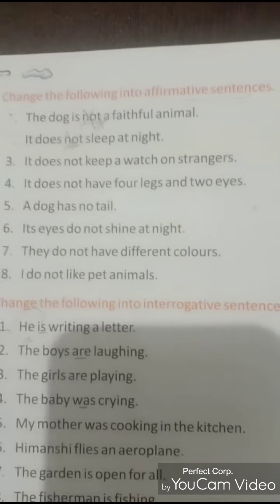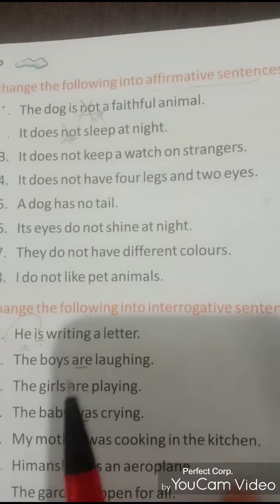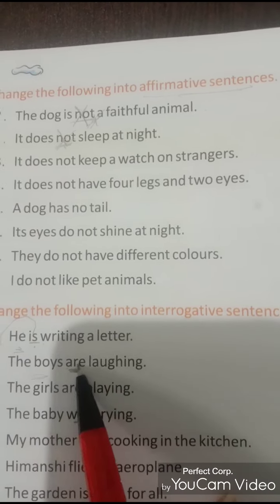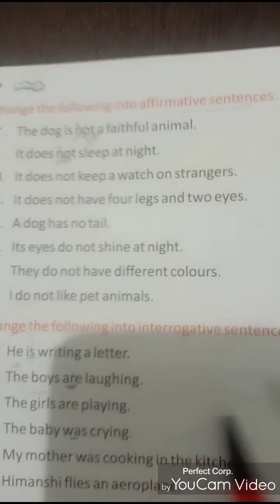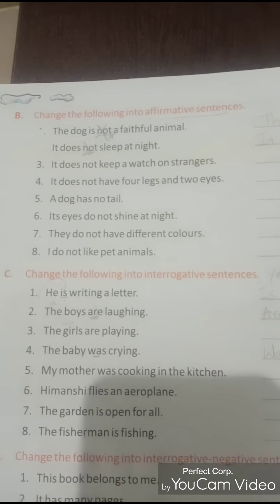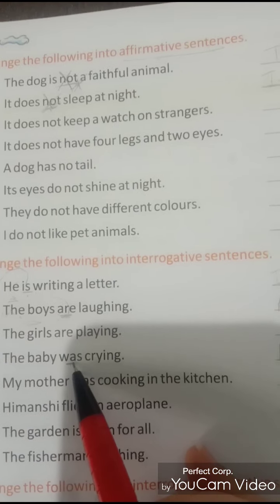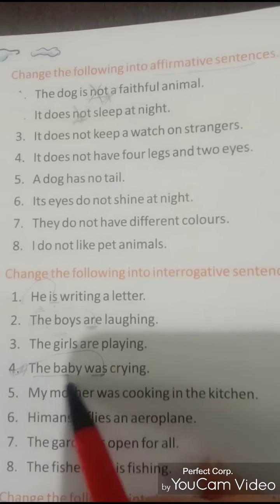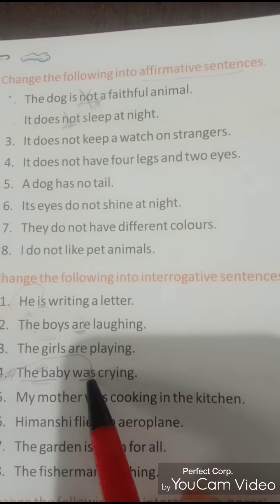Okay, see the second one. The boys are laughing. Again, which is the helping verb over here? Yes, "are," and the subject is boys. So "are" will come before the subject. So: Are the boys laughing? Question mark will be the answer when you change to interrogative. See one more, the fourth one. The baby was crying. Again, "was" is a helping verb, so that will come before the subject. So: Was the baby crying? Question mark.